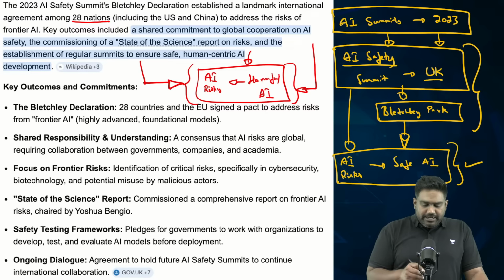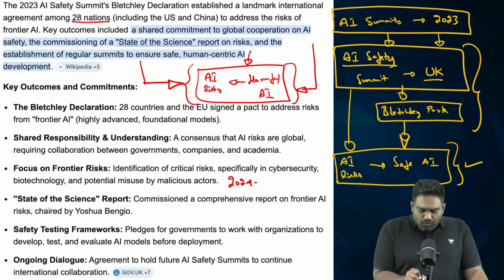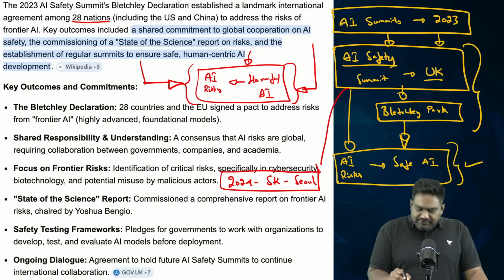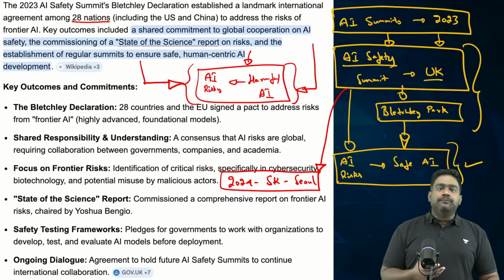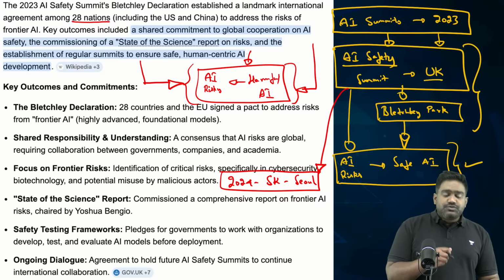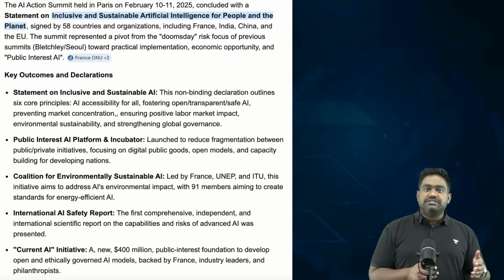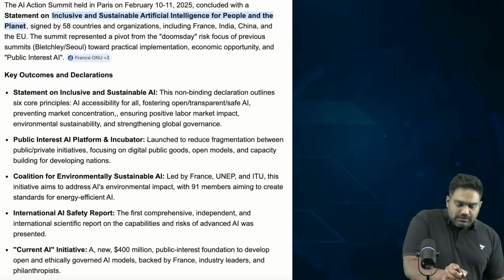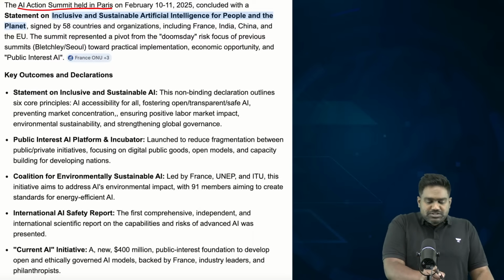Then, the next summit in 2024 was hosted by South Korea in Seoul, which was a follow up to the AI Safety Summit. There was no other major outcome. It was just a follow up on the Bletchley Declaration. But the next major AI summit was in Paris last year, the AI Action Summit, hosted by France, where India was a co-chair.